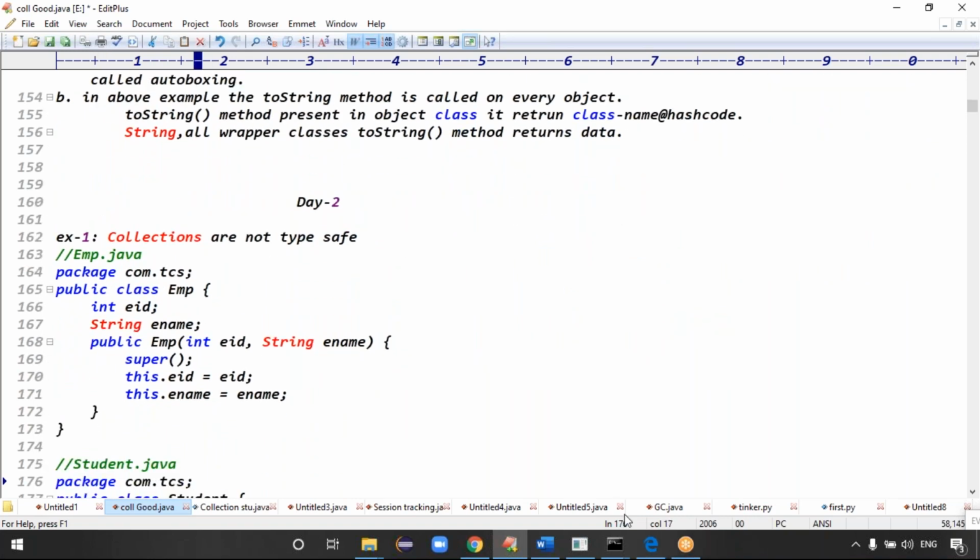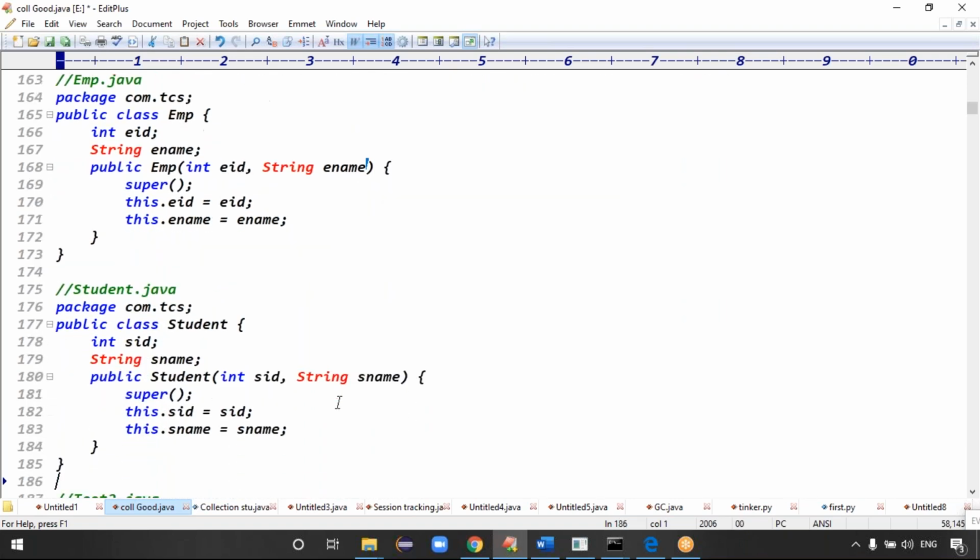Can I add some employee object and student object? I hope you know this code, right? Class employee, constructor, employee ID, employee name. Convert that local variable to instance variable, right? This dot eid equal to eid, this dot ename equal to ename, right? Guys, can you hear me? Yes, sir. This dot eid equal to eid, this dot ename equal to ename, right?